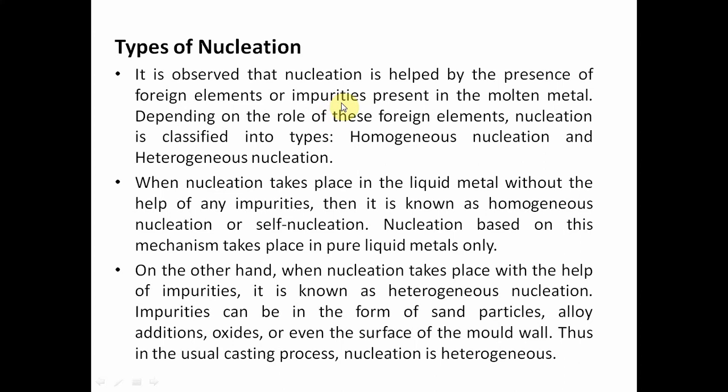Some foreign particles are required to complete the nucleation process. For this we have two types: one is homogeneous nucleation and the other is heterogeneous nucleation.